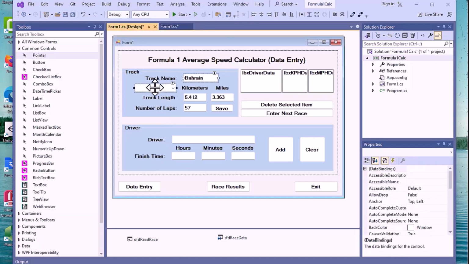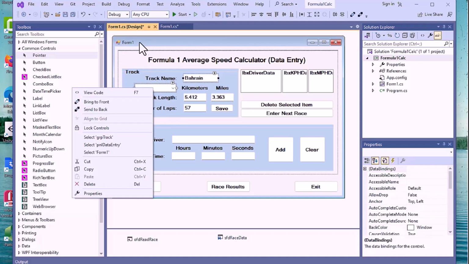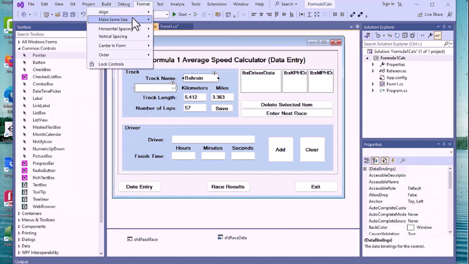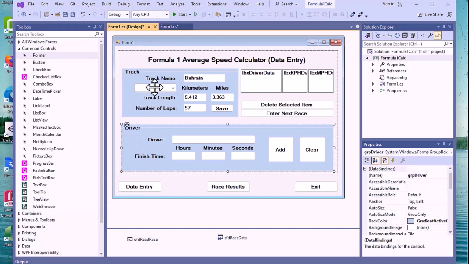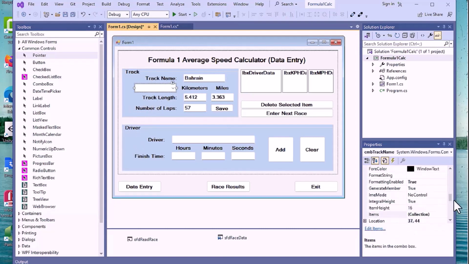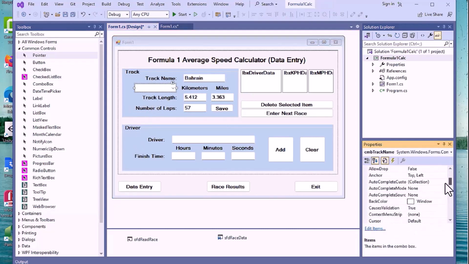So I'm going to shorten this guy, and I'm going to format and make same size width. Let's just check our font here and make sure it's good too. Did it accept the properties we've got sitting up here, 10 bold is true? Yeah, it looks like it did.